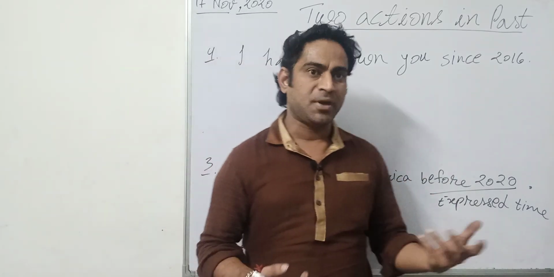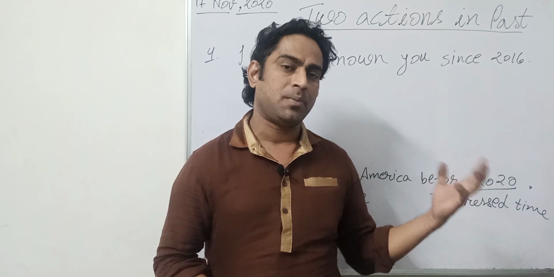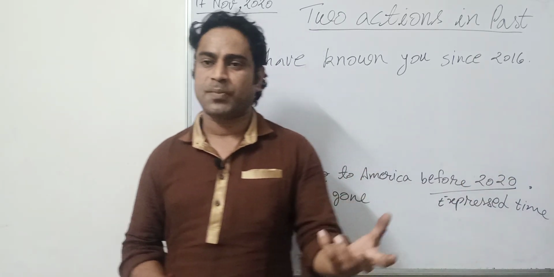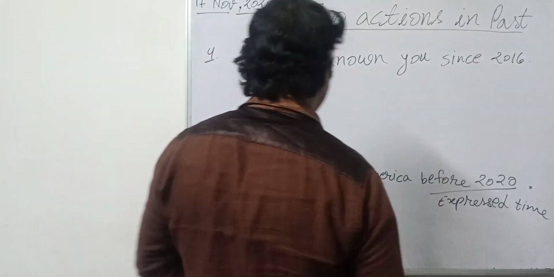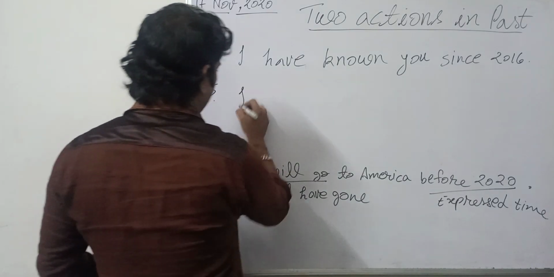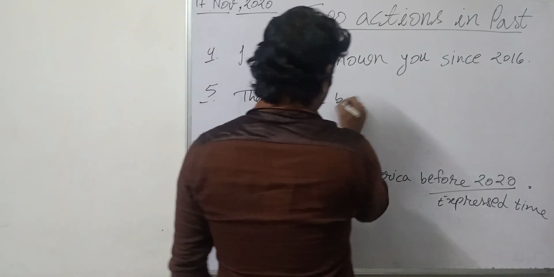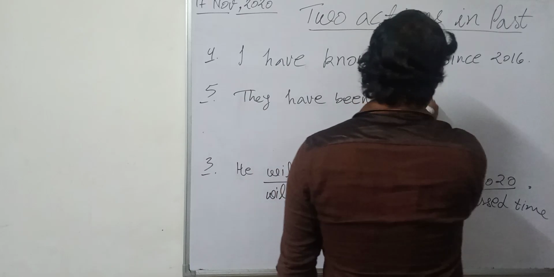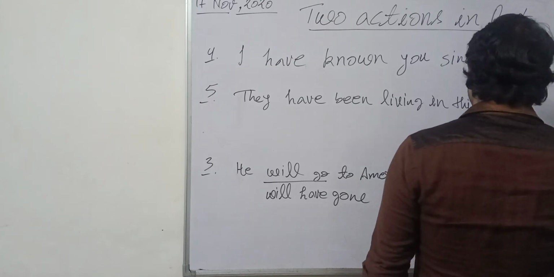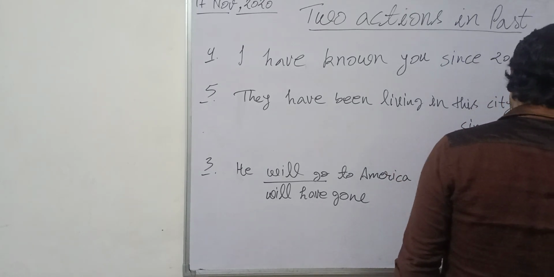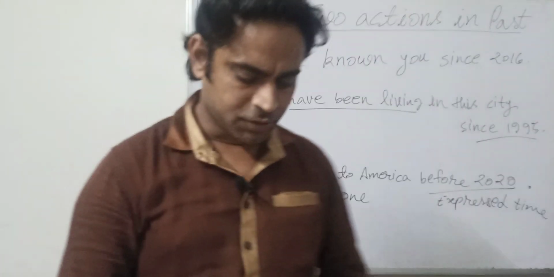And other, dynamic actions can be written in "has been" or "have been" plus ing form, "had been" plus ing form, "will have been" or "shall have been" plus ing form, whenever you are giving expressed time. For example, "They have been living in this city since 1995." Have been plus ing form with since 1995. That is very nice.